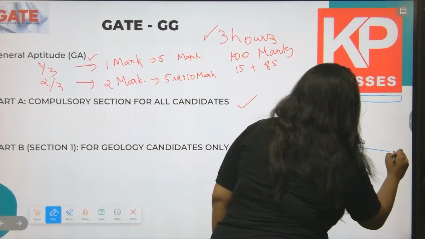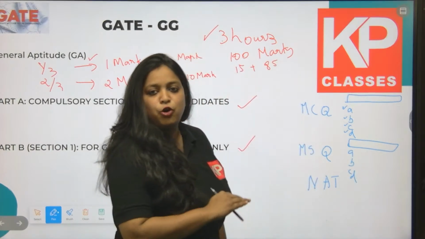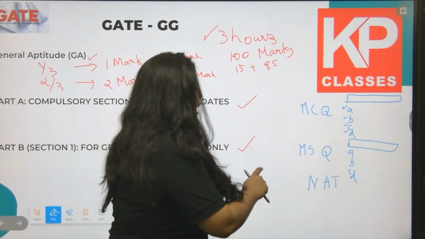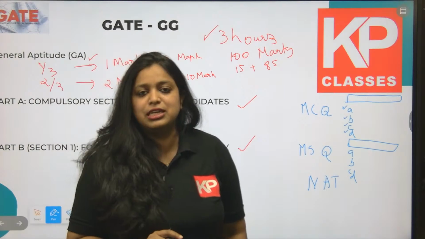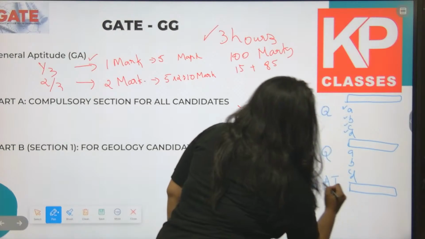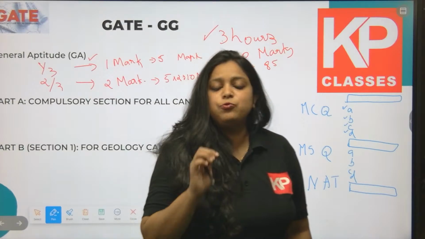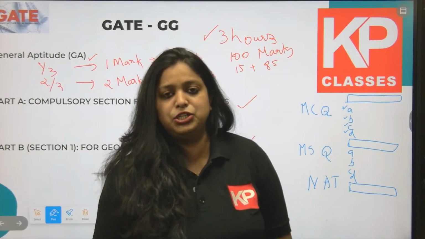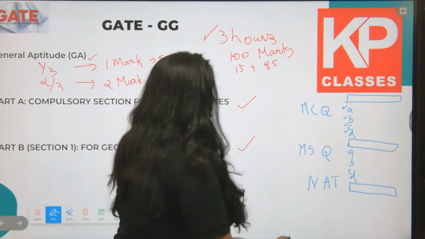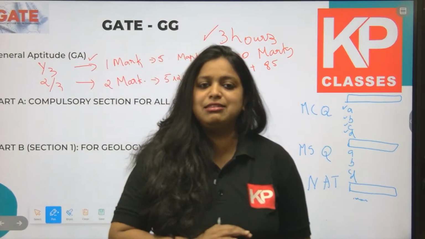Whereas for an MSQ question, they will provide 4 options, and among the 4 options, more than 1 answer can be correct. That is called MSQ. The third one is the NAT question, that is a numerical question. They will give you the question, but there is no option. Instead, we have to use the mouse and the virtual keyboard given in the examination and enter the answer according to the calculation. That is a NAT question.